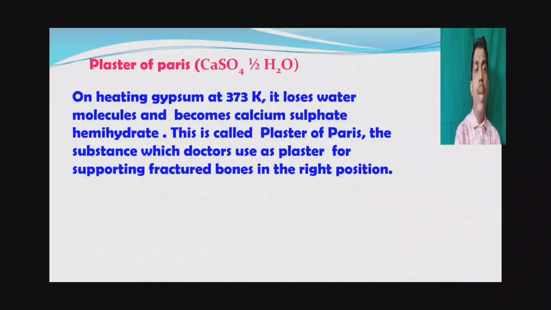On heating gypsum at 373 kelvins, it loses water molecules and becomes calcium sulfate hemihydrate. Hemi means half. This is called plaster of Paris. When gypsum, CaSO4·2H2O, is heated at 373 kelvins, 1.5 moles of water are removed. So it forms plaster of Paris, which has the chemical formula CaSO4·½H2O.